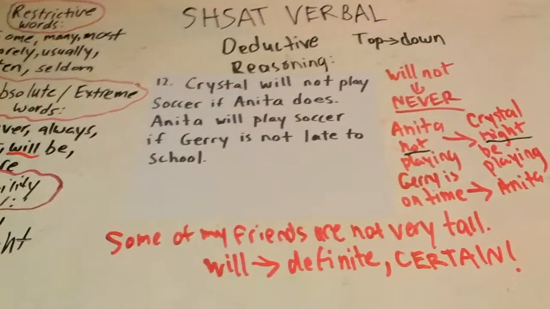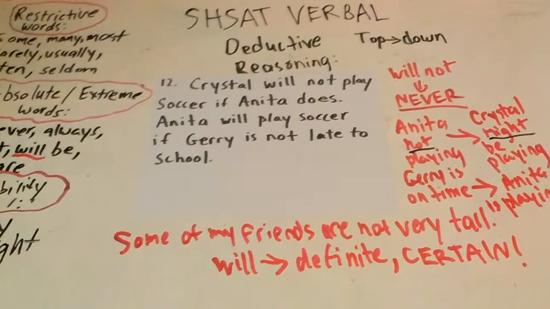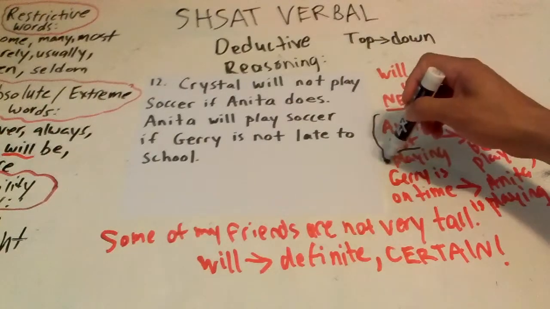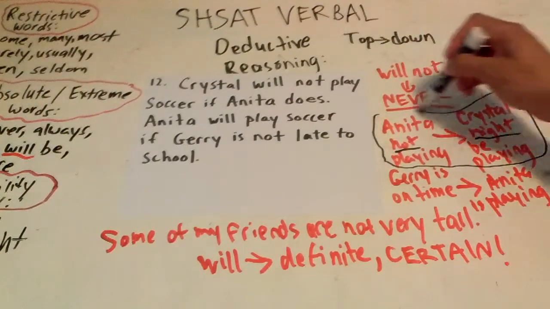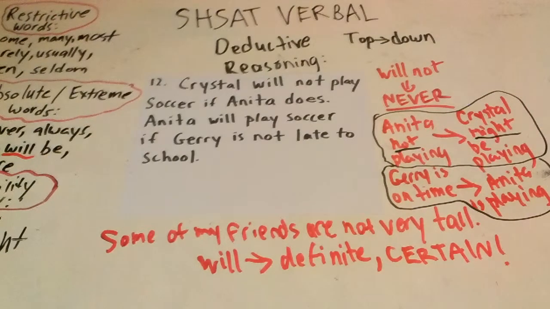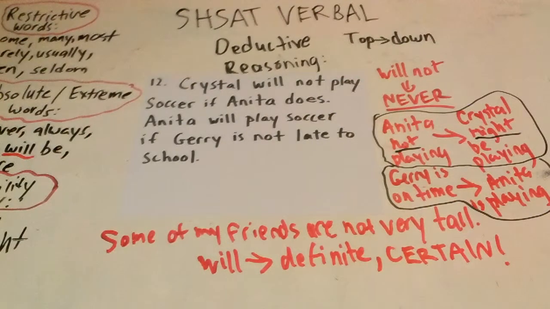Anita, I'm very sorry about everything not fitting. Anita is playing. Alright, so let me try to move this over. Okay? Nice. So, 2 complements. Let me separate them. Here's one complement. Here's another complement. The first one corresponds to that first sentence: Crystal will not play soccer if Anita does. What's the complement to that sentence? That if Anita is not playing, Crystal might be playing.